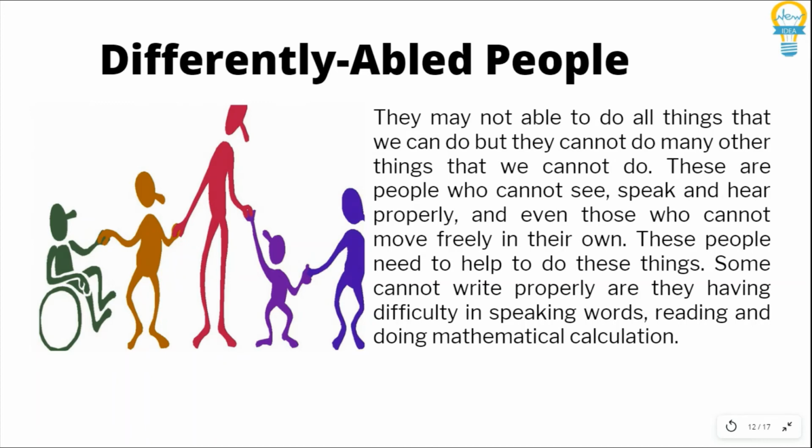Each community is made up of people who have different needs, and differently abled people are different from us. They may not be able to do all the things that we can do, but they can do many things that we cannot do.